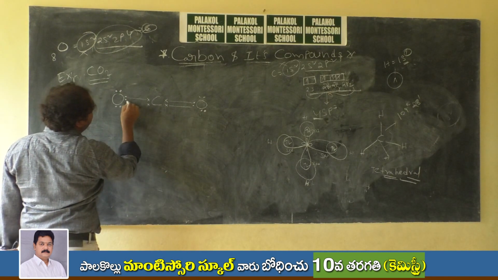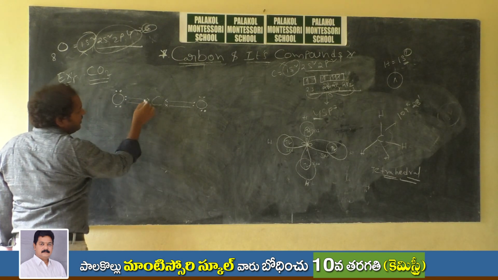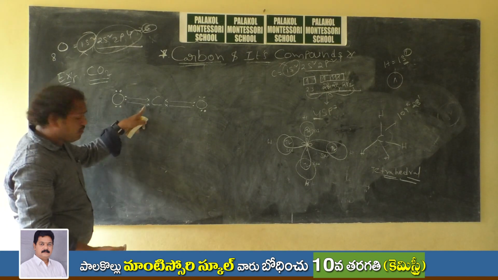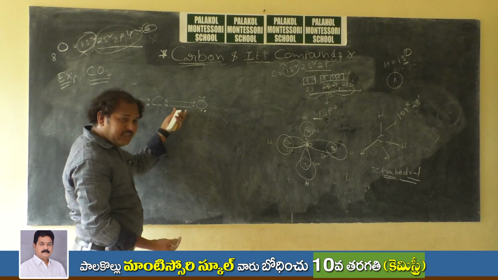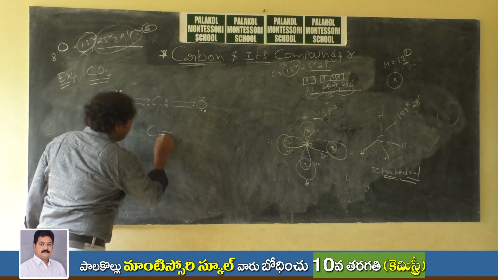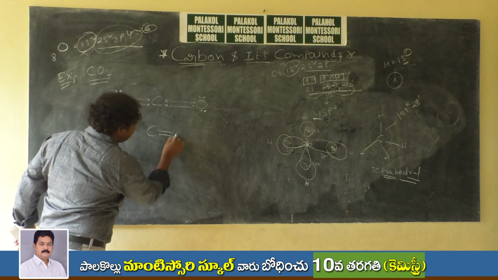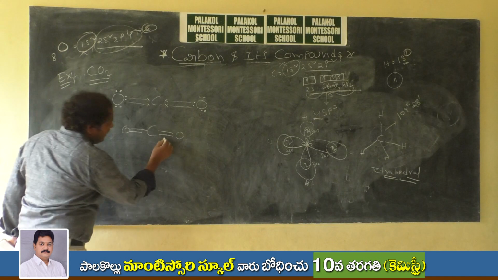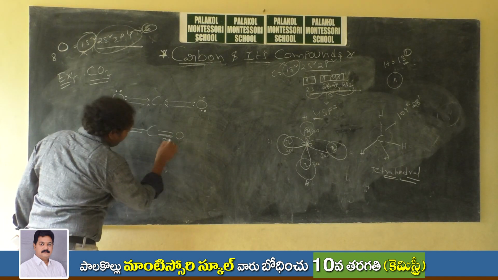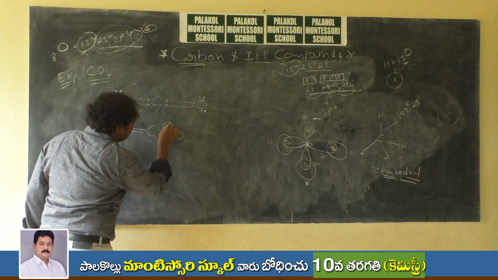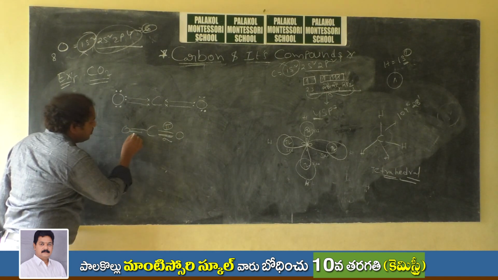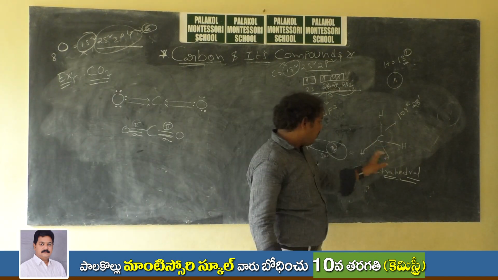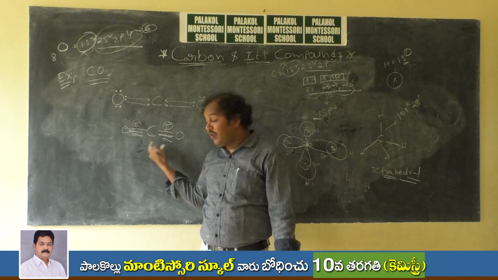When these two are shared together, there is one covalent bond, and when these two are shared, there is one more covalent bond. Similarly on the other side. So the carbon dioxide structure is always O=C=O, with a total of 4 covalent bonds. One is a sigma bond and one is a pi bond on each side. Here we see only single bonds in methane, but double bonds here.